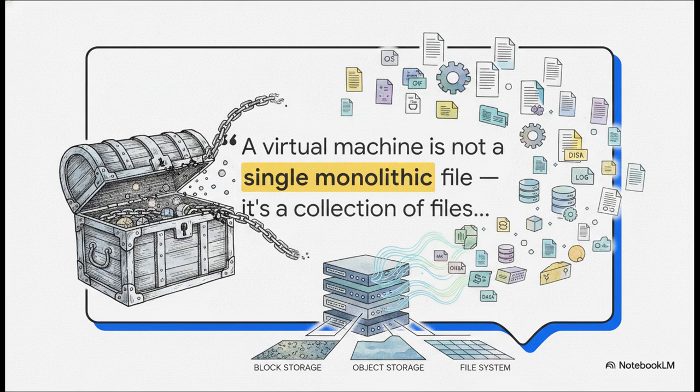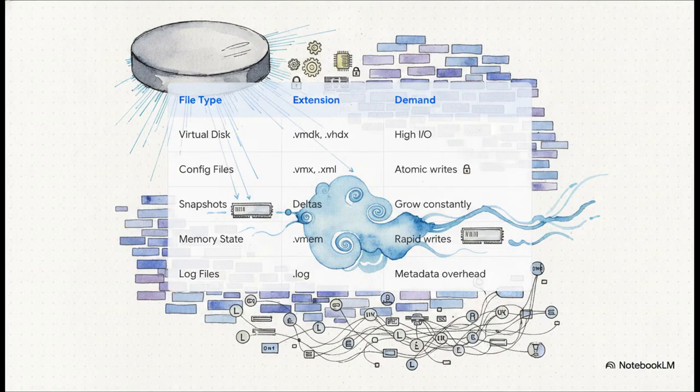When you boot up a server, you aren't just opening one big box. You're activating this complex ecosystem of distinct files, and each one demands entirely different things from your storage layer. It's honestly a pretty wild ecosystem. At one end of the spectrum, you've got your virtual disk files. These are massive, terabyte-sized heavy lifters, causing intense I/O stress on the physical disks.